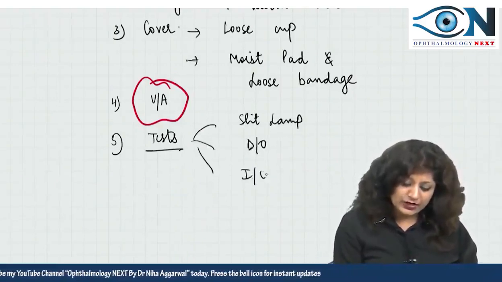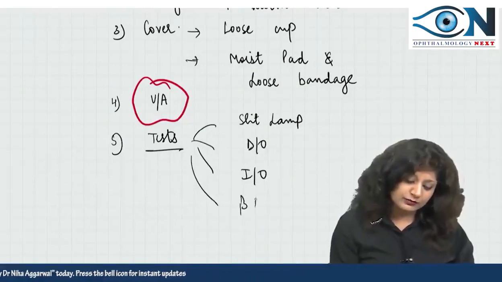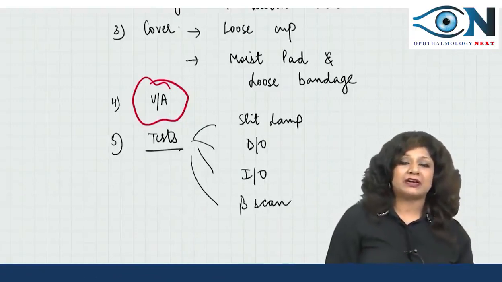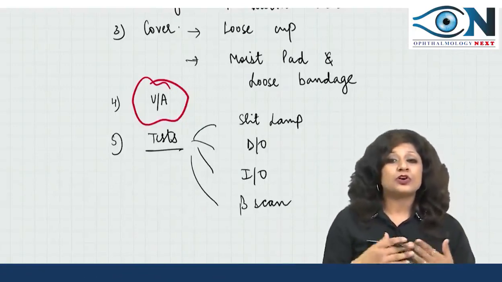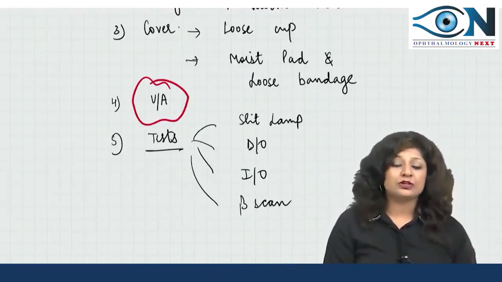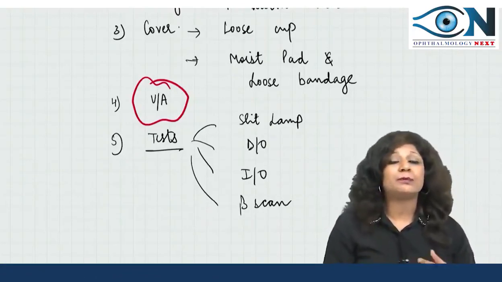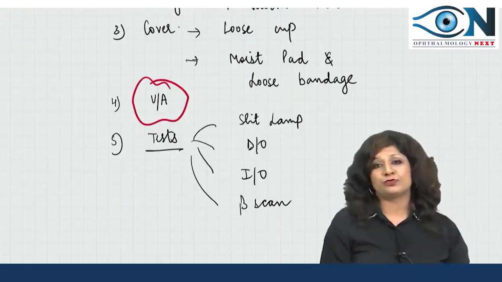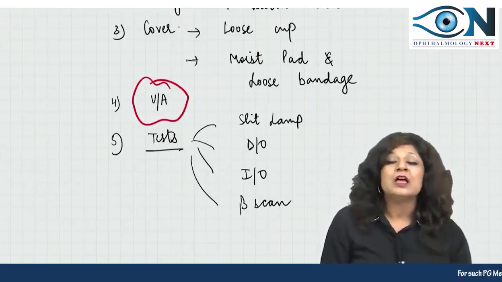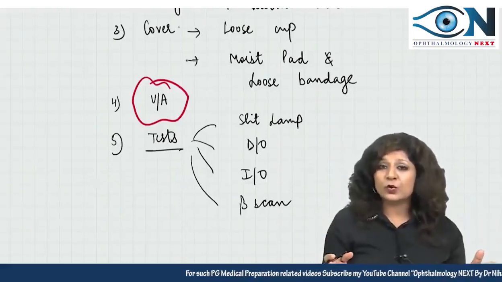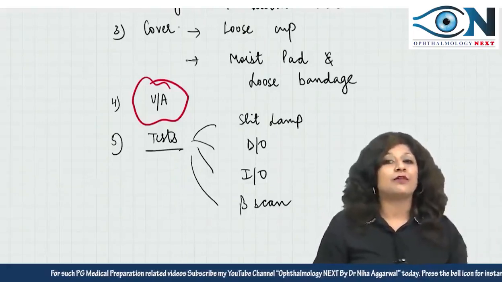For indirect ophthalmoscopy, I can go for the B scan, so that you can come to know about vitreous hemorrhage, RD, other things. That will include your primary survey also, your antibiotics also, your visual acuity. But don't ever try to remove the foreign body. Yes, you have to remove it, but once you are already fixed with everything, you are all set in the OT, ready to do, only then you have to remove.